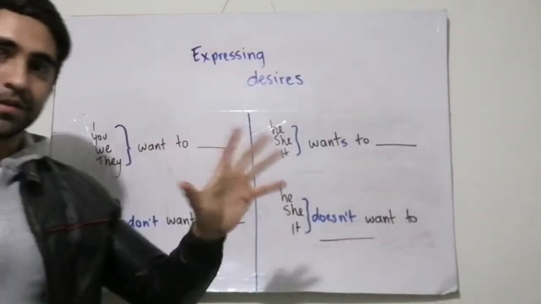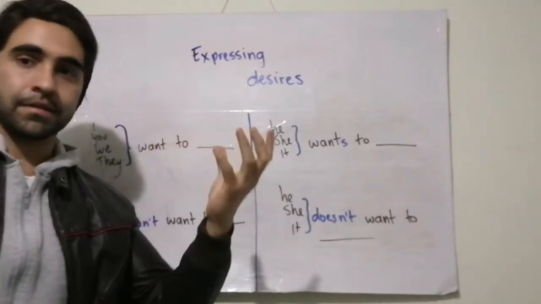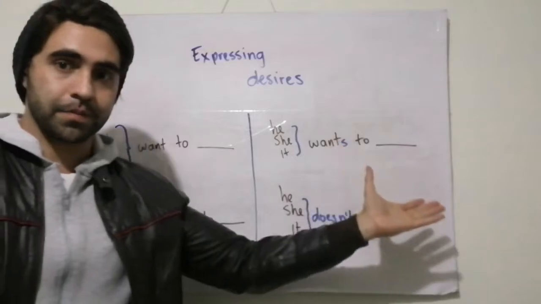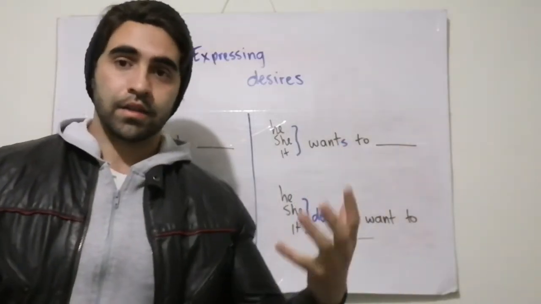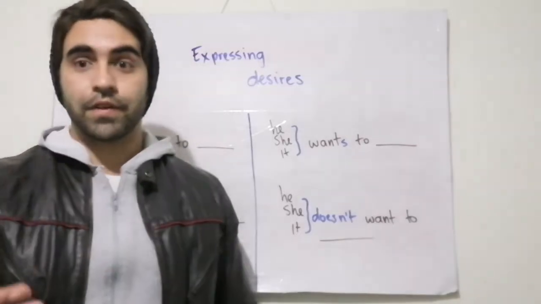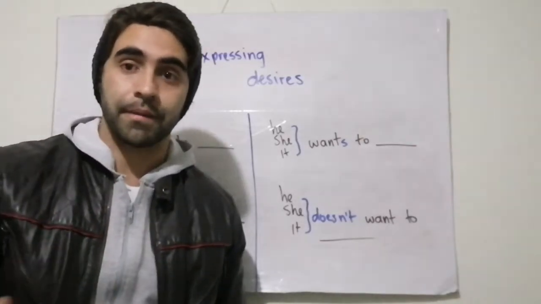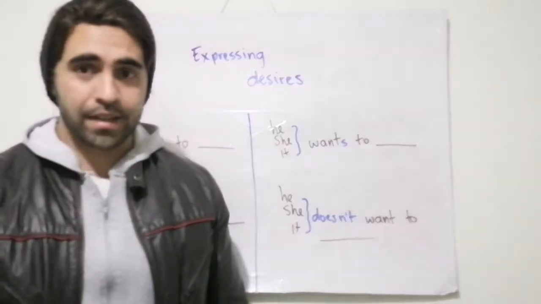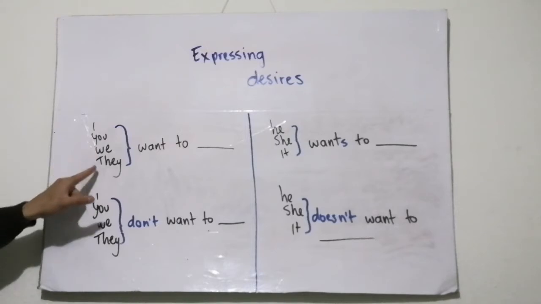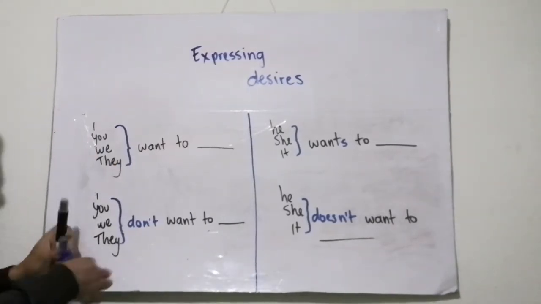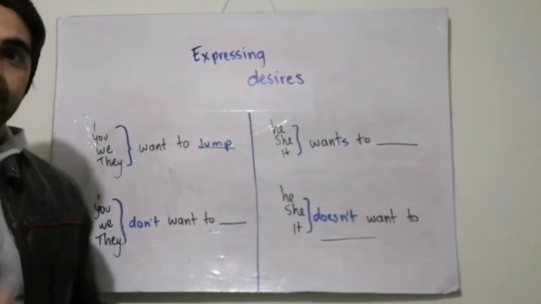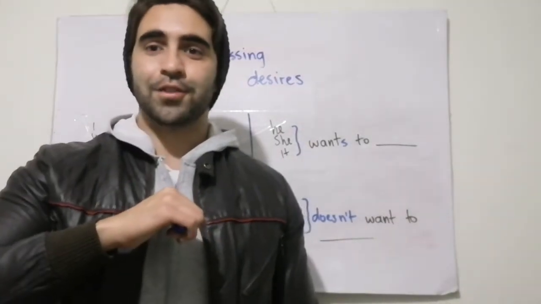Now here, it's important to know that according to the pronoun, if we have first person or third person, the verb want to changes. But it's very easy, right? It is very similar to how we use the verb have or the verb has. But in this case it's with the verb want. So I say I, you, we, and they want to, I don't know, let's say I want to jump. I say I want to jump.